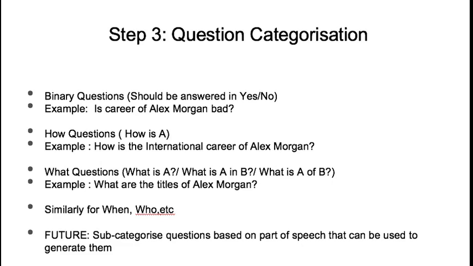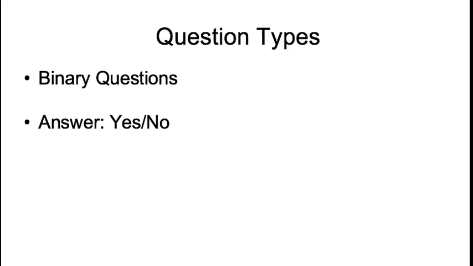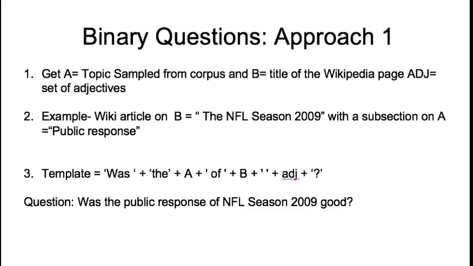In the future, we want to subcategorize questions based on the parts of speech that can be used to generate them. We move on to our first category of questions, which is binary questions, which have an answer in the form of yes or no. So our first approach to generate binary questions is as follows.